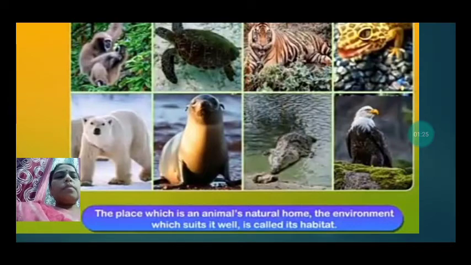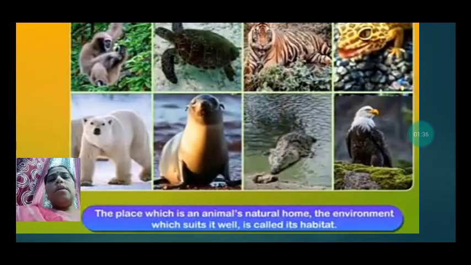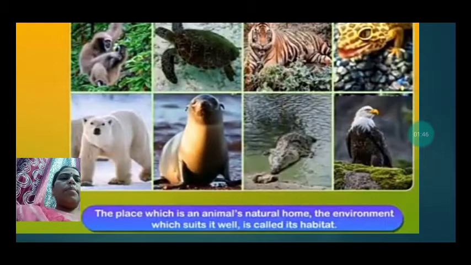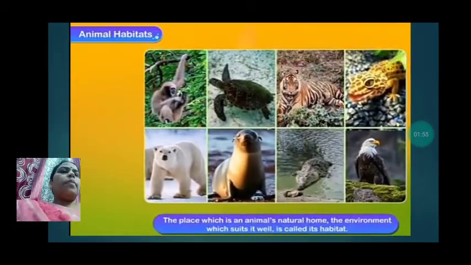So they live in the kind of environment which is better suited to them. Like a polar bear, it is not able to live in hot weather. In the same way, camels cannot live in the polar regions. So the place which is an animal's natural home, the environment which suits it well, is called its habitat.